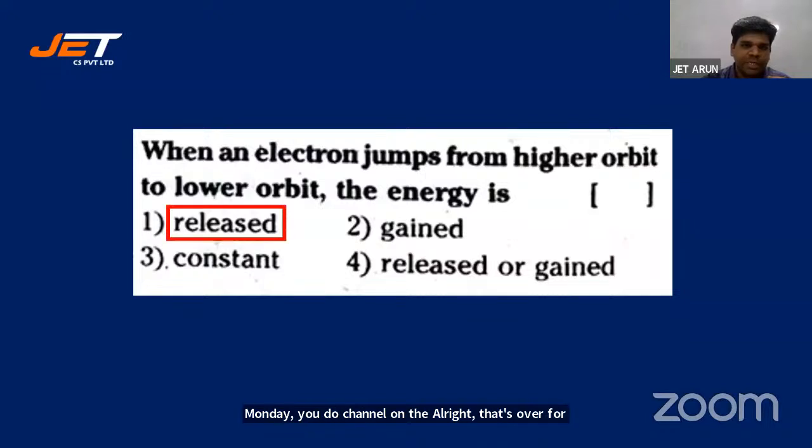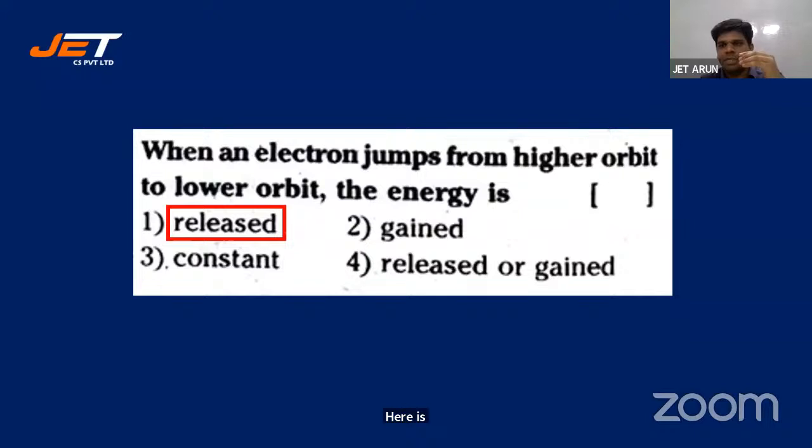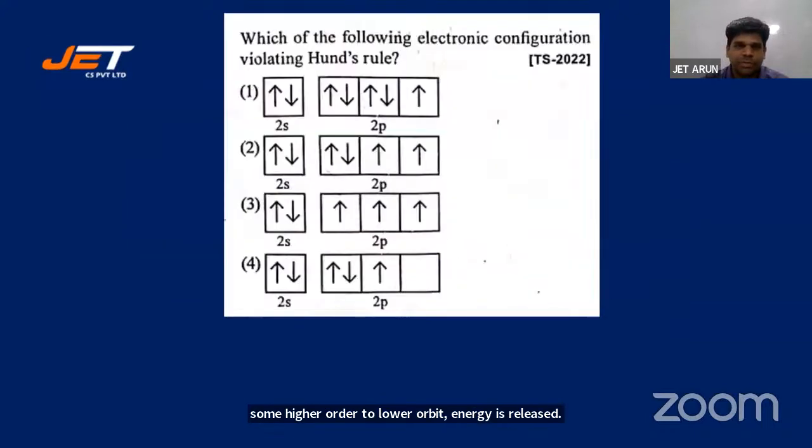Here is the key. It's released, students. So when an electron jumps from higher orbit to lower orbit, energy is released. Let's look at the next one.